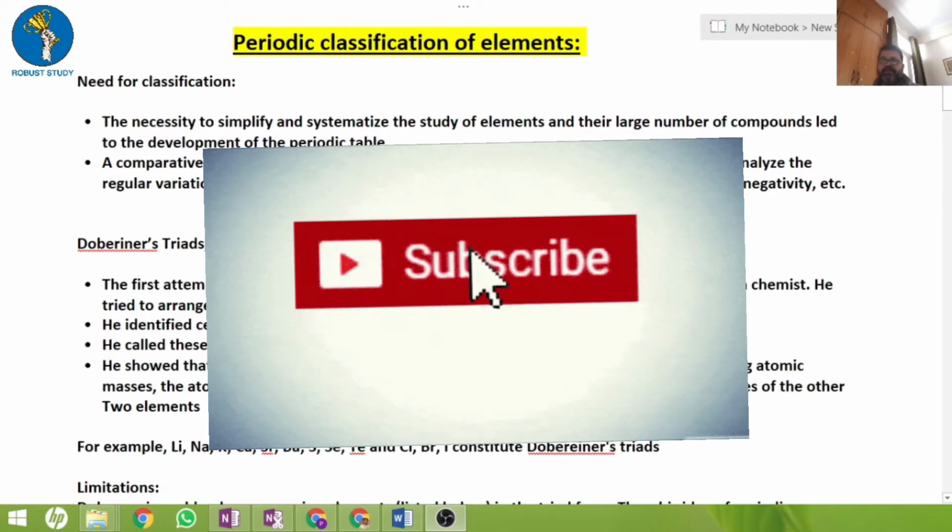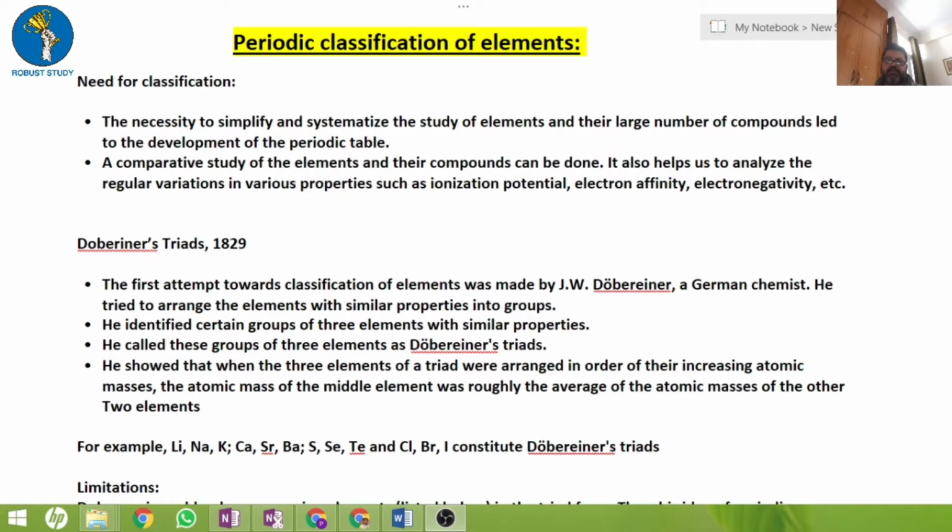Welcome all once again in Robo Study, and today we are going to discuss, rather revise, periodic classification of elements for class 10. Since the forthcoming exams are heading sometime in May.